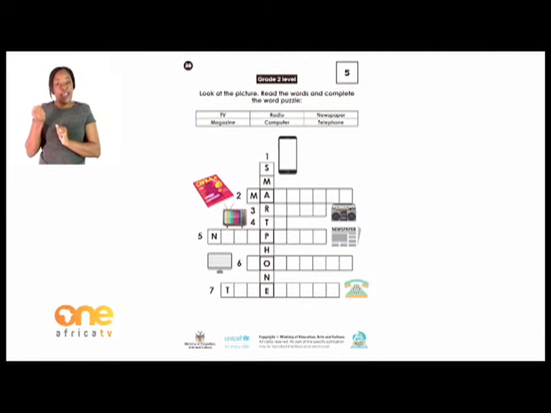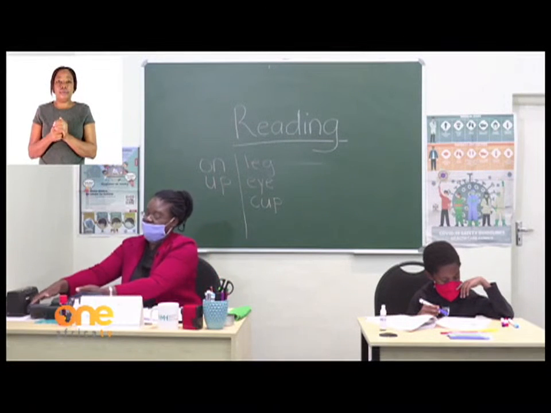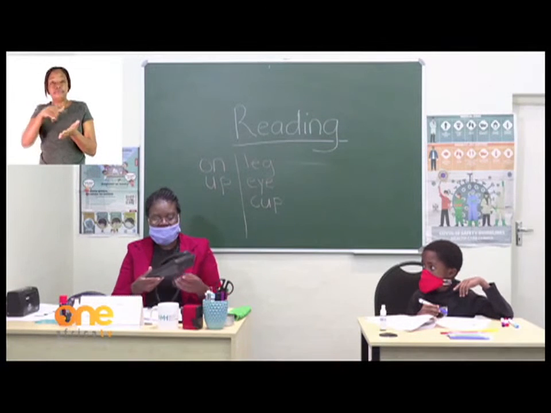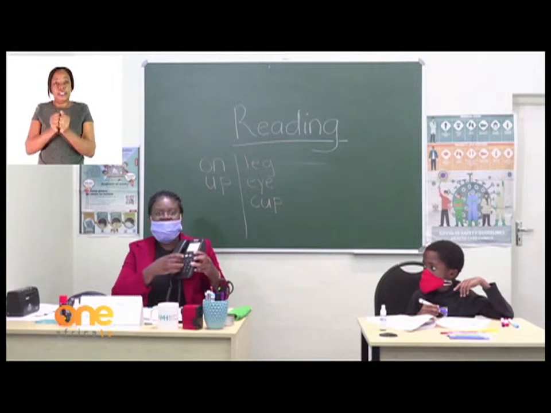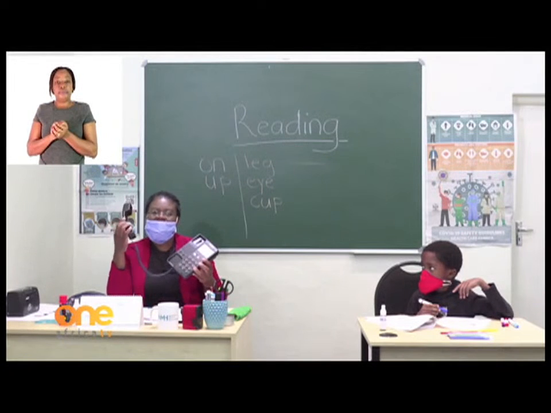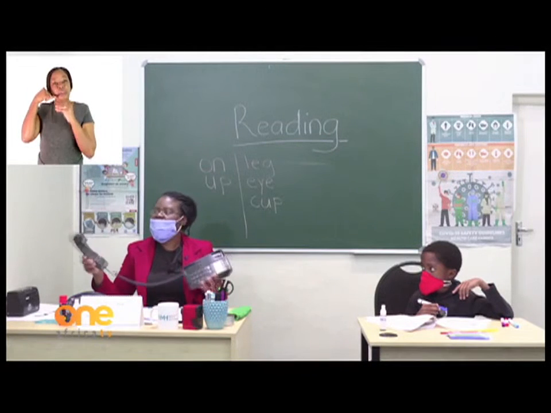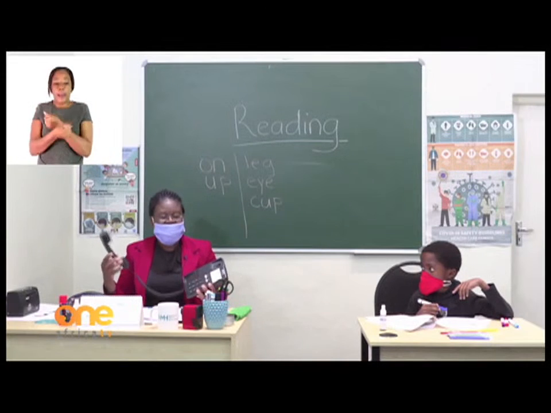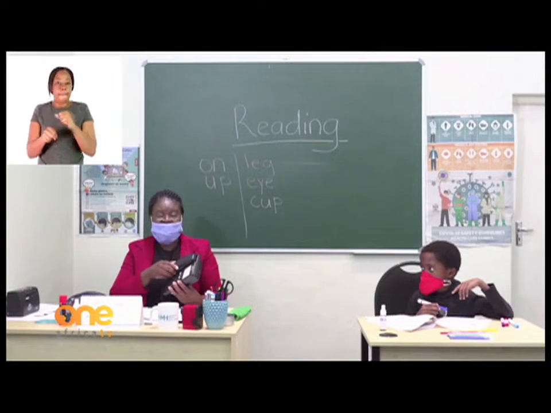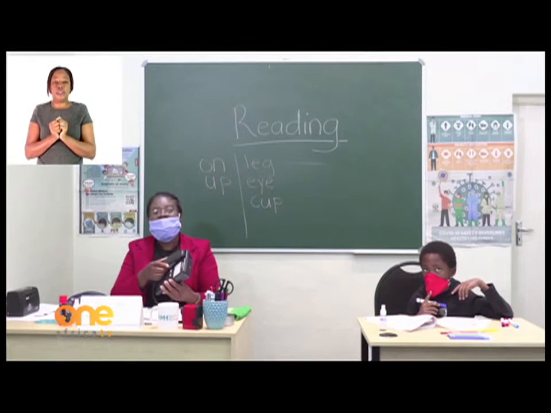Okay? So here with me on the table, I have this. Do you know what this is? It has got numbers. There are numbers here. And I have this, which I put on my ear when I talk. I cannot lift this one and walk around with it or carry it in my handbag. This is mainly used in the house, fixed at one place, or in the office. It rings and I answer as such. What is this? It's a telephone.